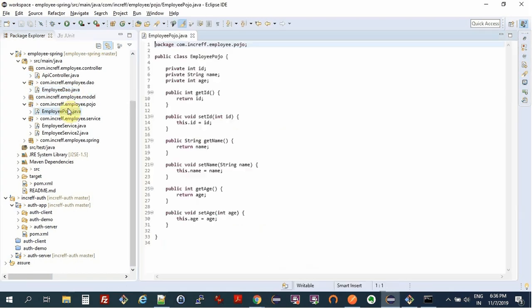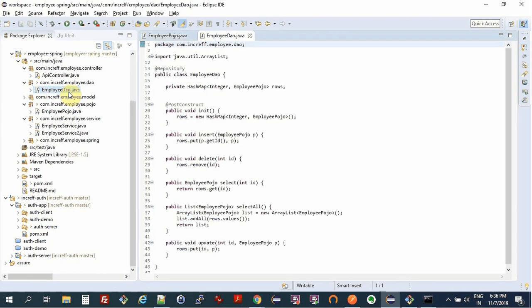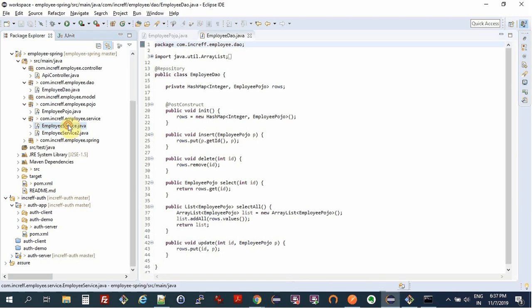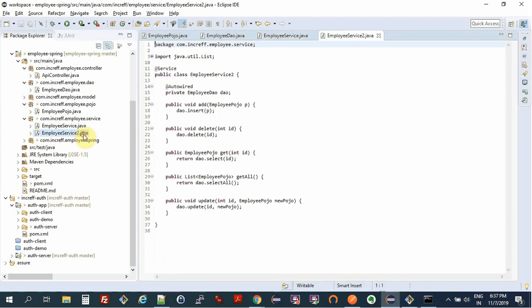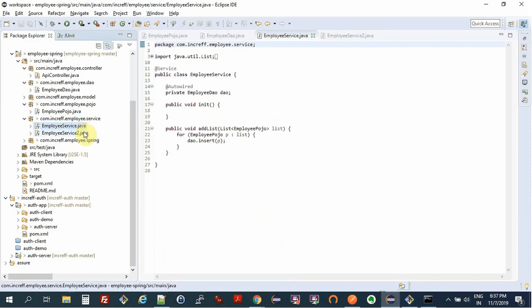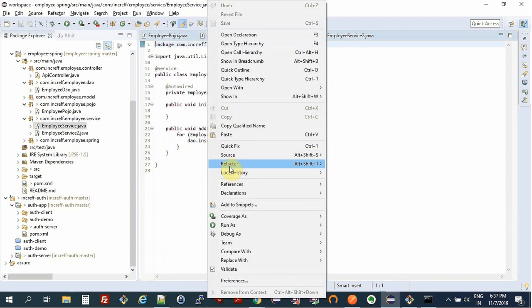So let's look at our layering once again. We have our Pojo, we have our DAO, then our service consumes the DAO. All right. I'll just rename these things. Refactor.